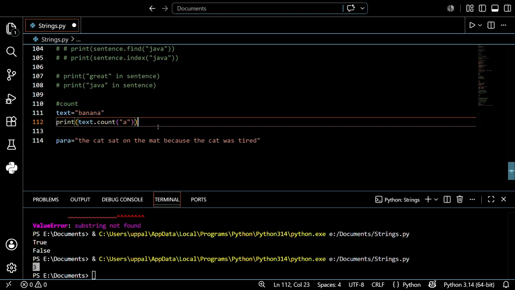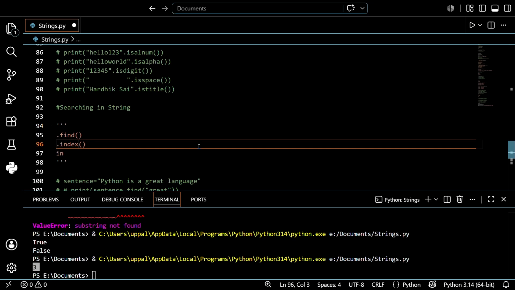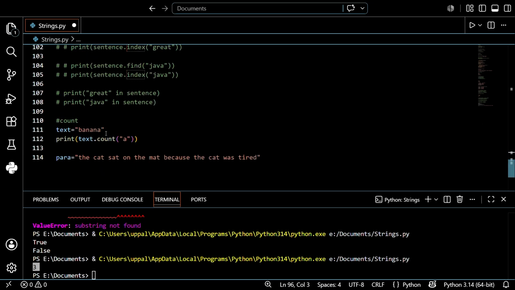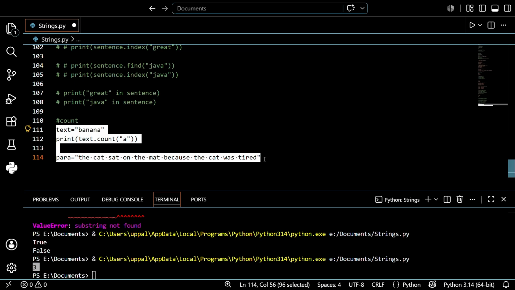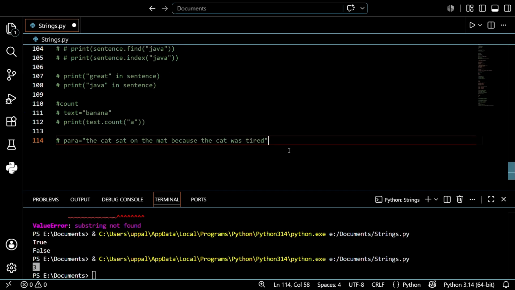So please, I hope you understand. It's very easy, and we've discussed up to now, in this part on searching a string, find, index, and in, along with count. I hope you understand, guys. This was very easy. This is a question, so please read the question properly, tell me the output, and try it in the coding part. Pause the video and try the coding, and after you crack it, share it in the comment section, guys. I'll definitely verify it, do not worry about that. It's very easy, so please do not neglect it, guys. It's very important and easy also.